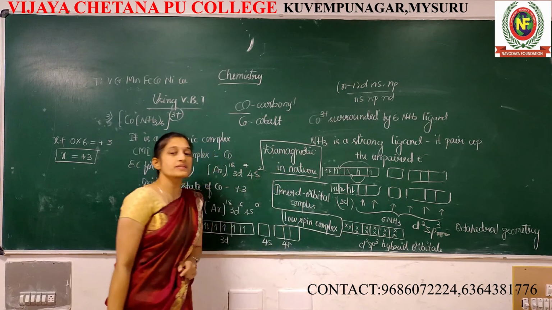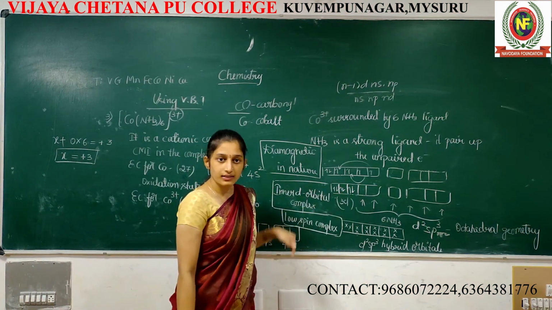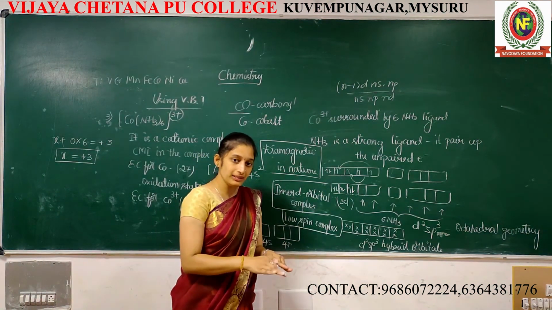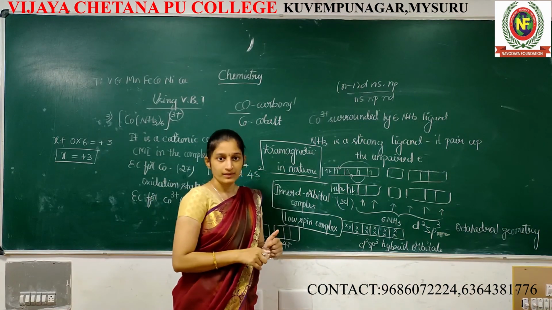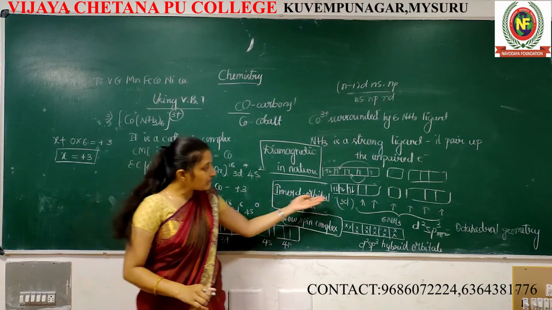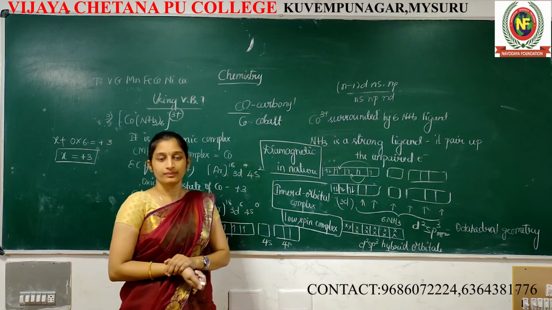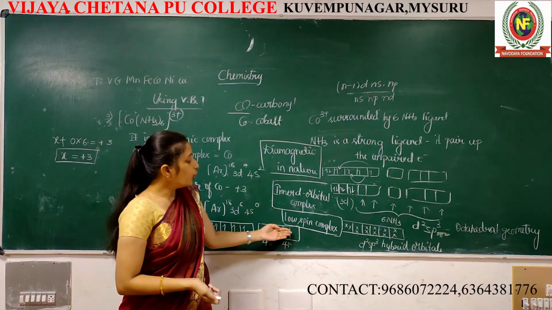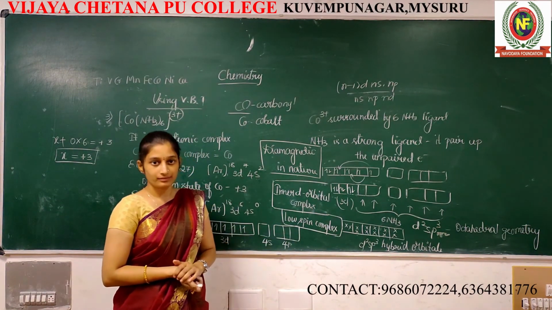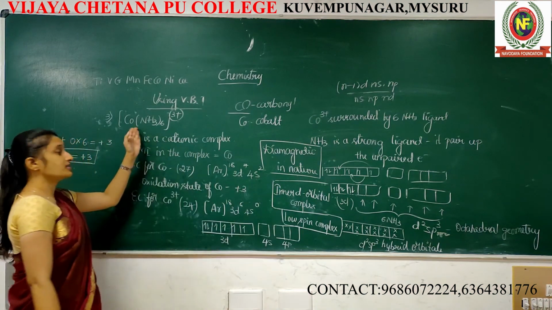What is this low spin complex? Here any unpaired electrons are there? Low spin. Spin means jumping. Low, there is no jumping. Jumping is less. Low spin complex means here all are paired. There is no jumping. That's why this is a low spin complex. These 2 points are added especially for this compound.